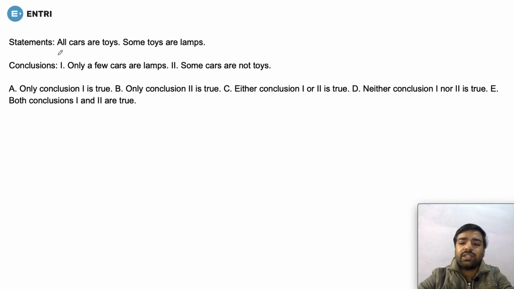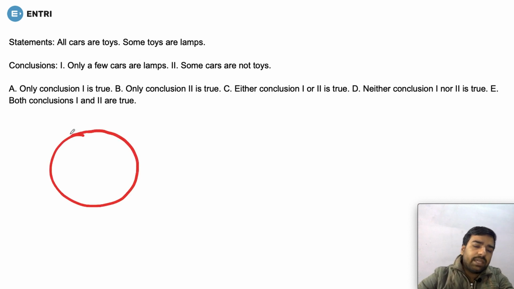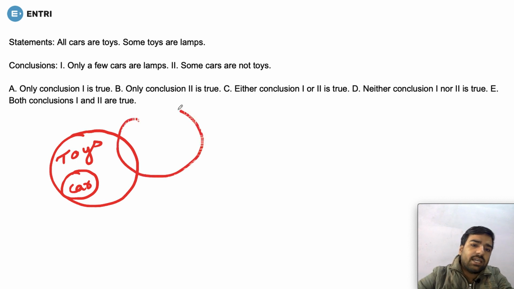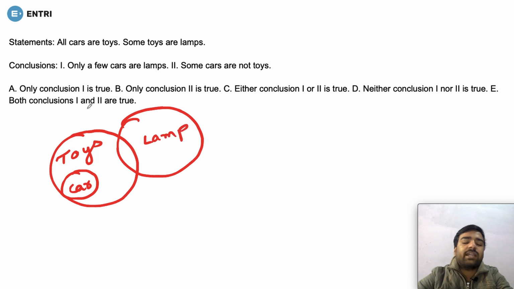Next, this is telling us this statement that all cars are toys and some toys are lamps. So these type of question can be easily solved using the Venn diagram. So they are saying that all the cars are toys. So what we can do, this means if we make Venn diagram here, and if it is representing toys, this means that smaller part of it would be representing cars, no doubt here. Now they are saying that some of the toys are lamps. Since some of the toys are lamps, so that means that this can be our Venn diagram which will be representing it fully.